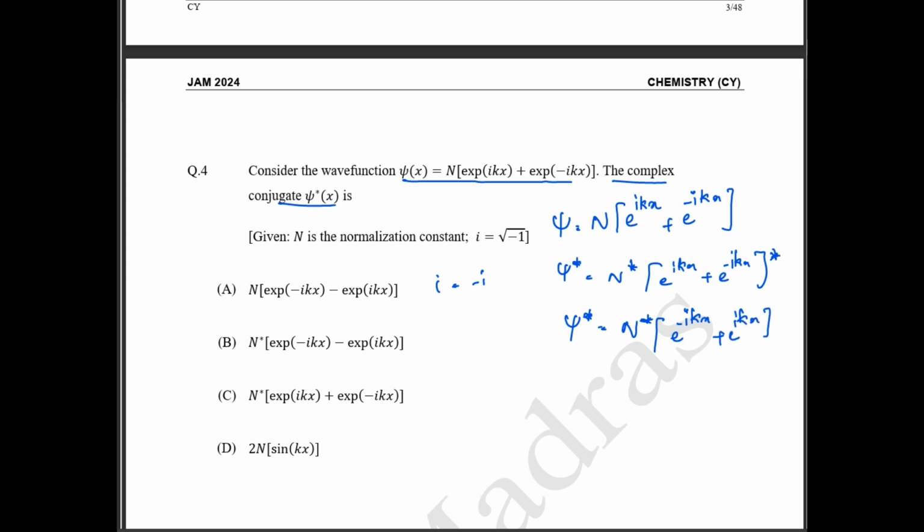If you rewrite this equation, this is going to be N star e power i k of x plus e power minus i k of x, which is your answer. So if you see option C, where you have the positive sign, this is going to be your answer. Option C is the correct answer.